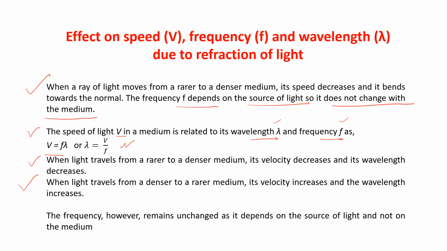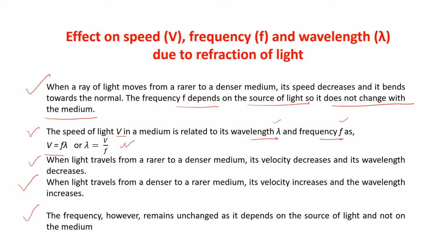The frequency, however, remains unchanged as it depends on the source of light and not on the medium. Children, this slide is very, very important to understand.